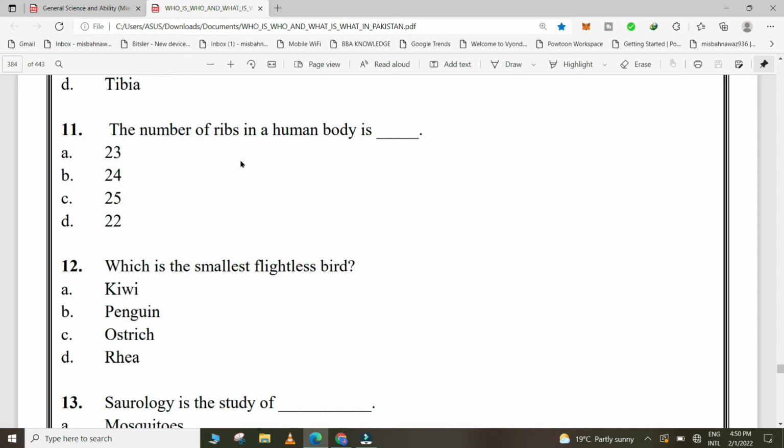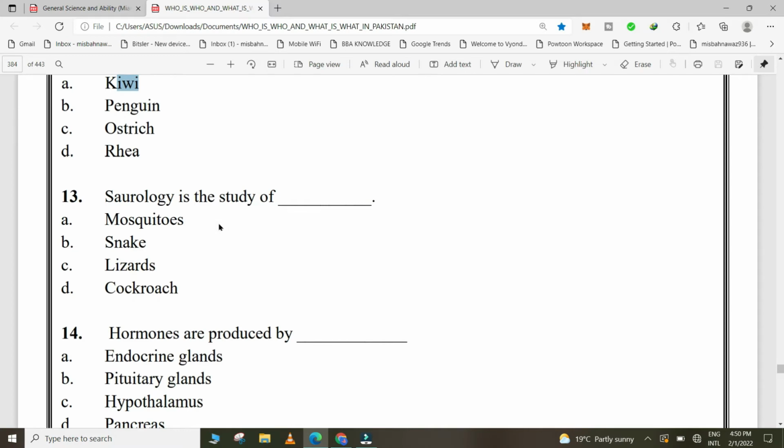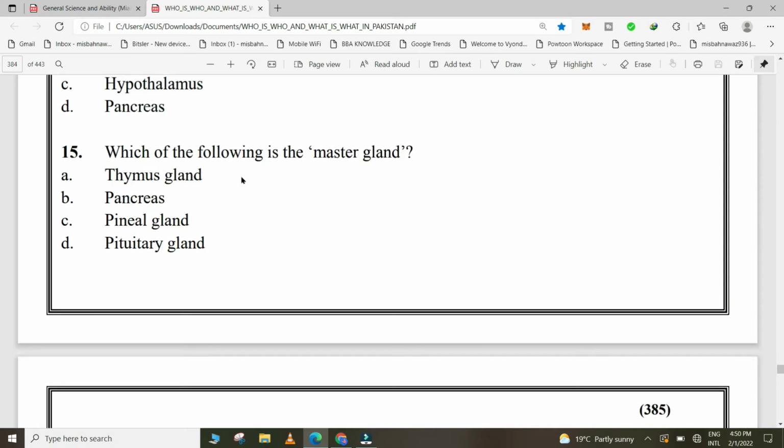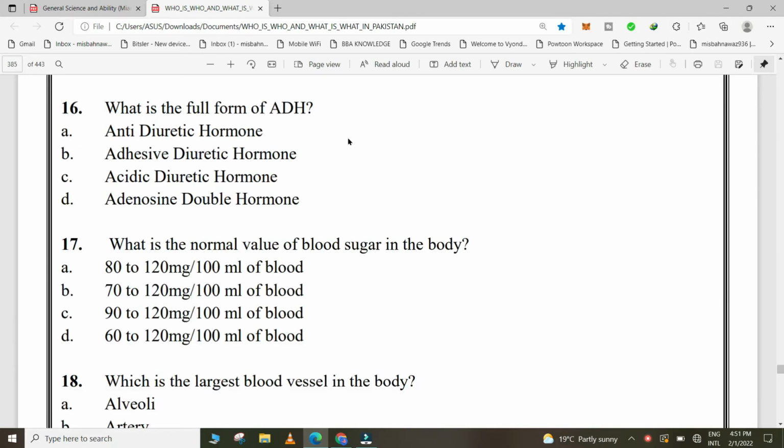The number of ribs in a human body is 24. Which is the smallest flightless bird? Kiwi. Zoology is the study of lizards. Hormones are produced by endocrine glands. Which of the following is the master gland? Pituitary gland.